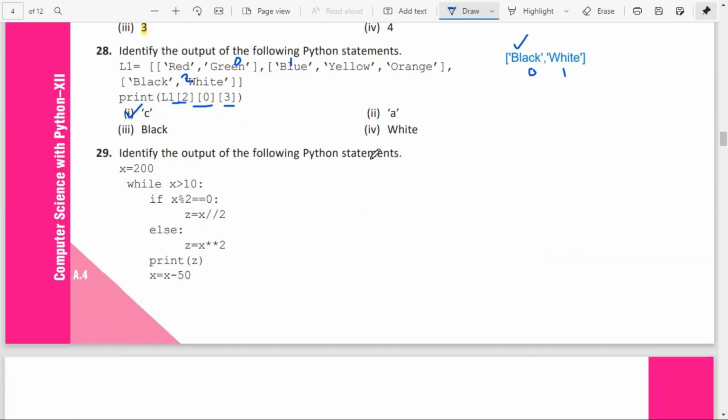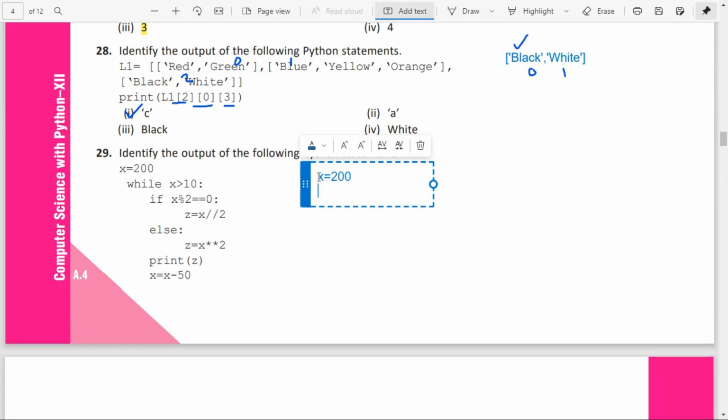Identify the output of the following Python statement. x equal to 200, while x greater than 10, if x modulus 2 is equal to 0. So what do we have to give? Initially x equal to 200. Then what will happen? Checking whether 200 is greater than 10. That is true. Then it will enter inside the loop.